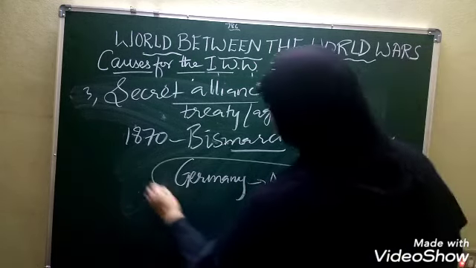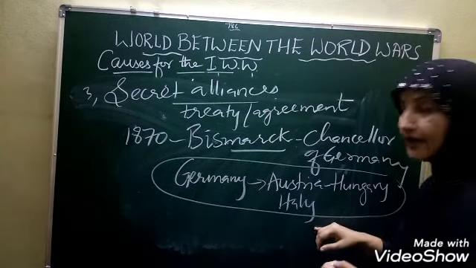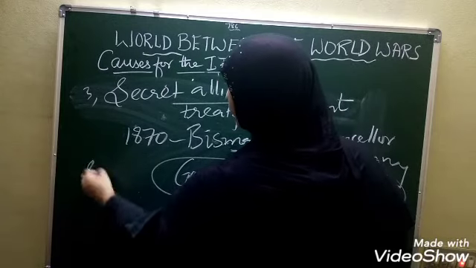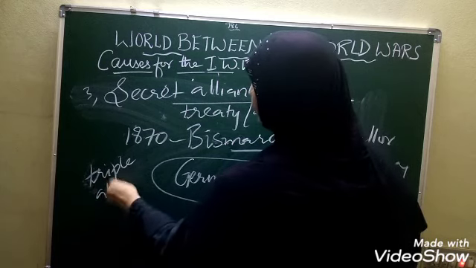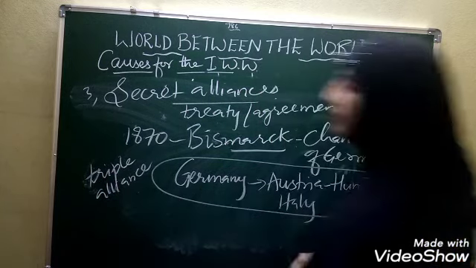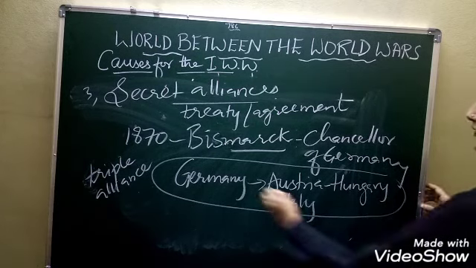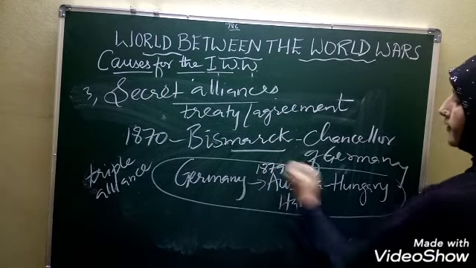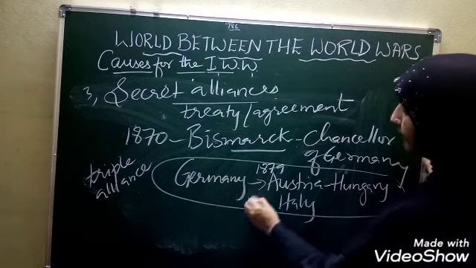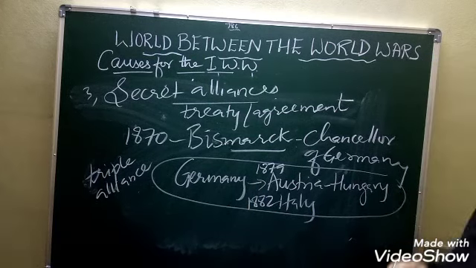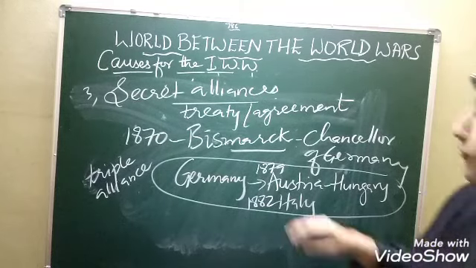The alliance that was made by Germany with Austria-Hungary and Italy was called the Triple Alliance. In the year 1879, Austria joined this Triple Alliance, children, followed by 1882, when Italy also joined this alliance. So they formed this one.